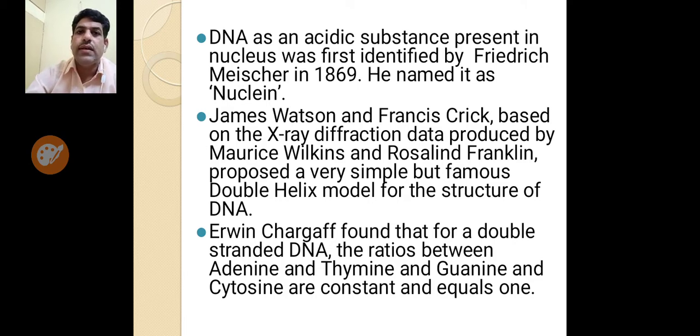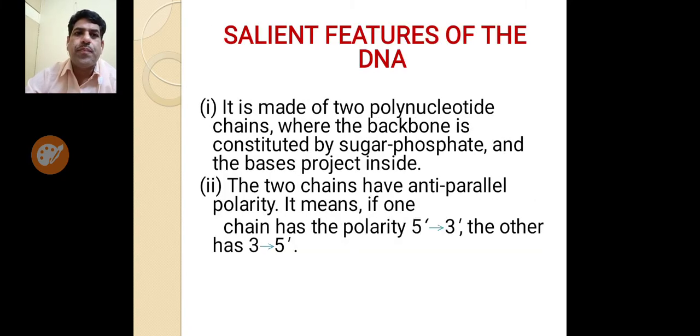Okay students, that means the double helix model was proposed by Watson and Crick. Now E. Chargaff found that for a double stranded DNA, the ratio between adenine and thymine and guanine and cytosine are constant and equal to one.